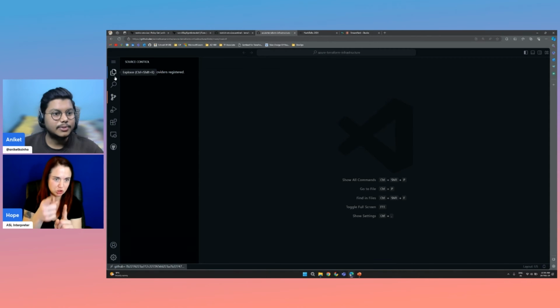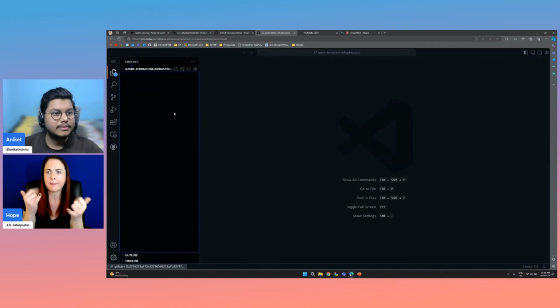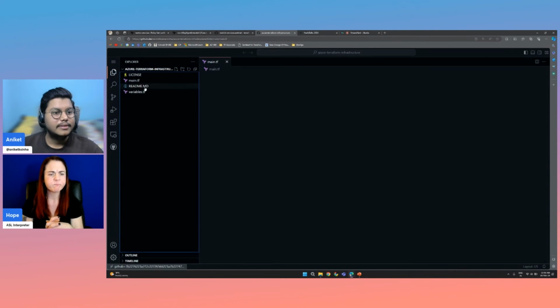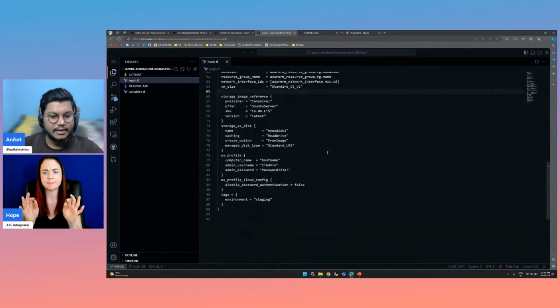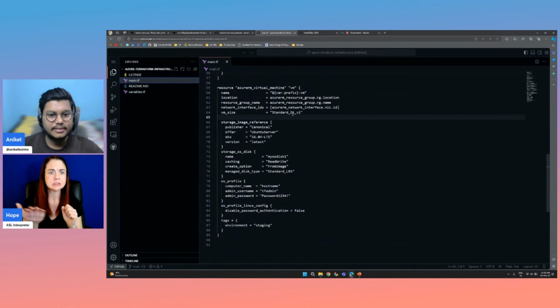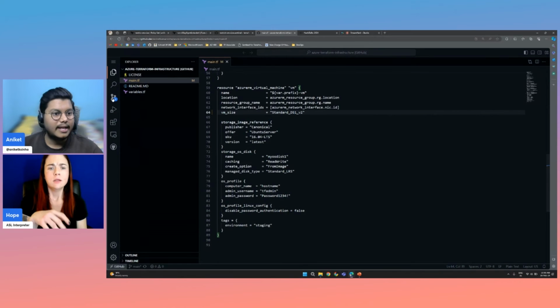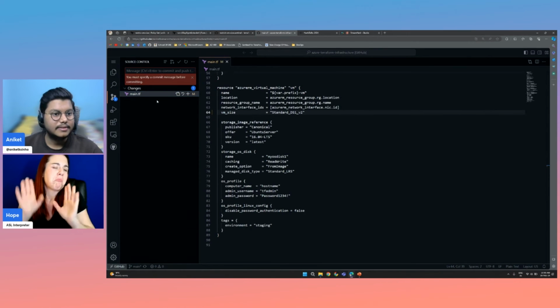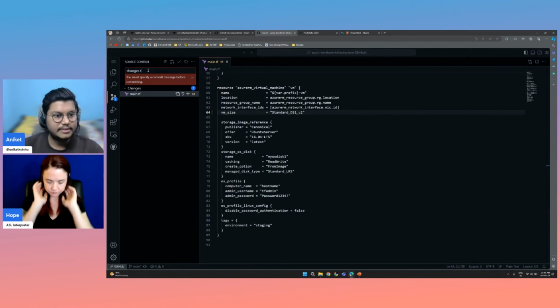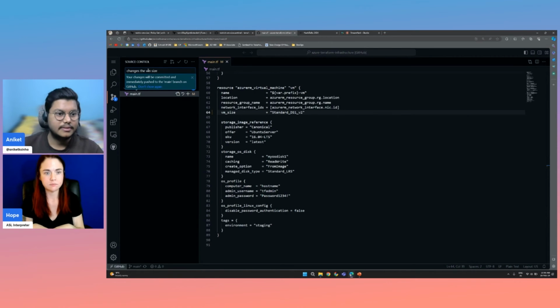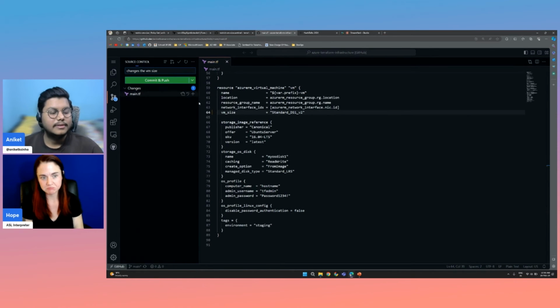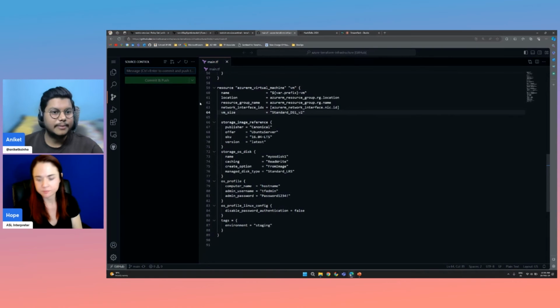It is just opening up. Okay, yeah. So here we are, and let me just change D1 to DS1, and push it. Change the VM size. Okay, we have pushed it.